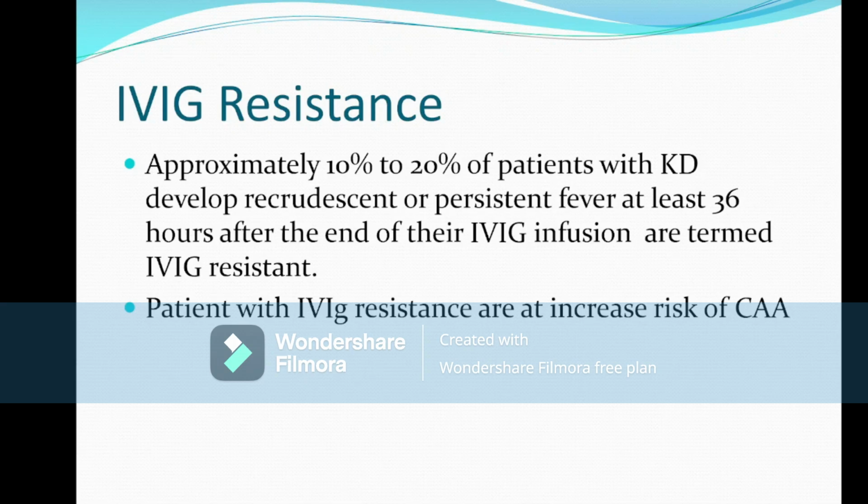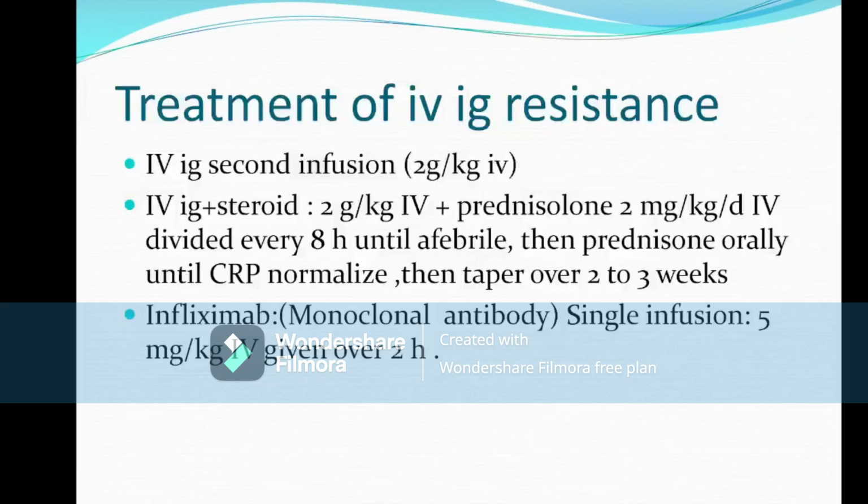IVIG resistance in Kawasaki disease is diagnosed when the fever persists for at least 36 hours after the end of IVIG infusion. The treatment for IVIG resistance is to give a second dose of IVIG, and the second line of treatment is IVIG with steroid, that means prednisolone, or we can give infliximab.